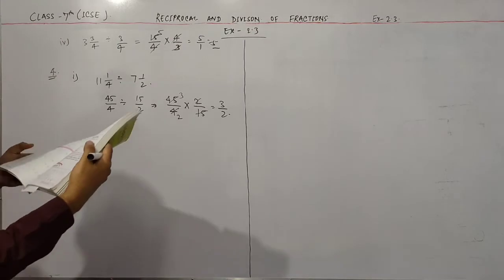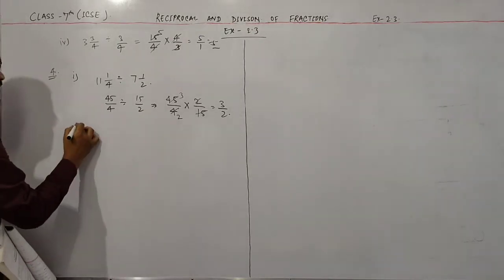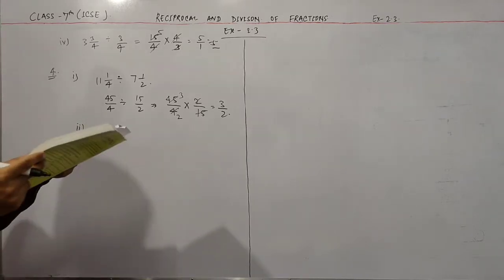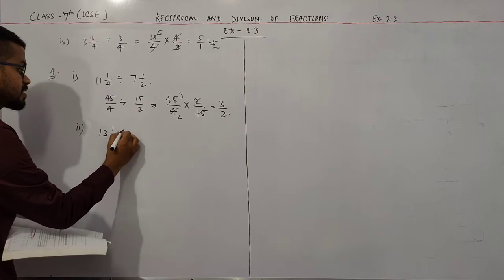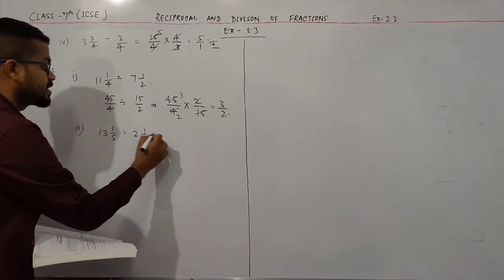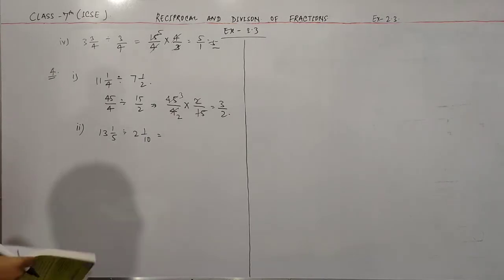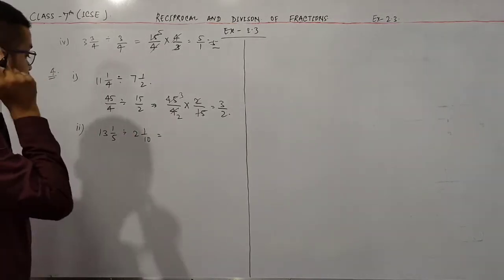Now come to the second sub question of this question. 13 1 by 5 divided by 2 1 by 10. So firstly convert this into fractions.